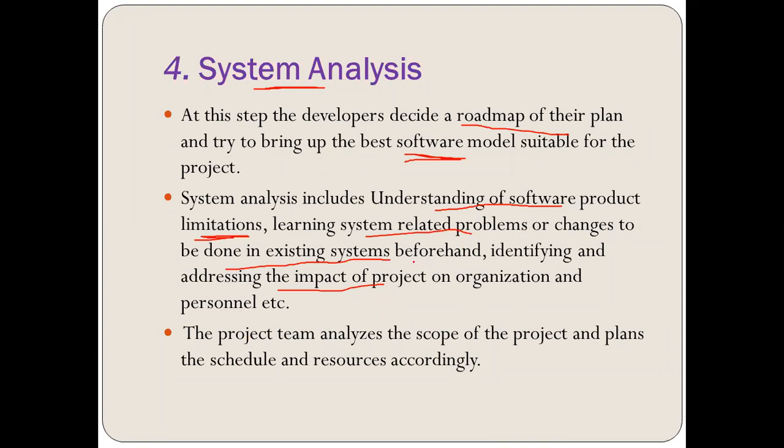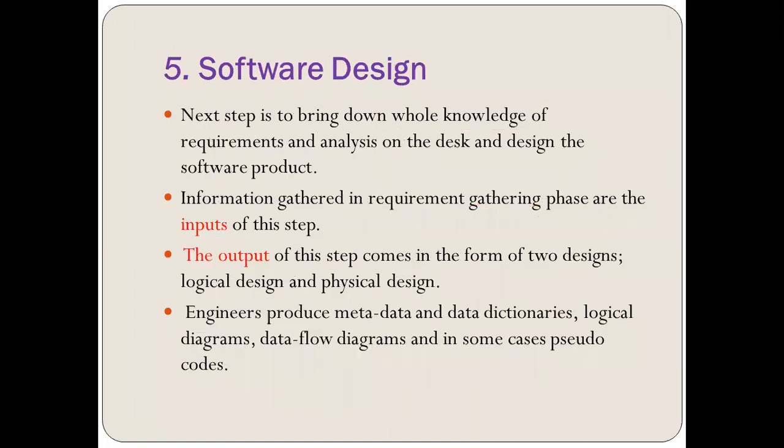So we are going to analyze according to that. The project team analyzes the scope of the project and plans the schedule and resources accordingly. That means whatever the scope of the project is, according to that, the schedule and the resources need to be planned by the team. So this is system analysis.